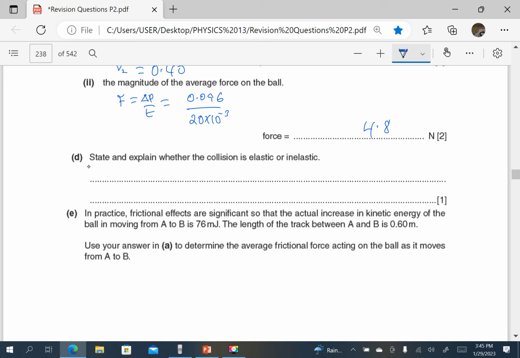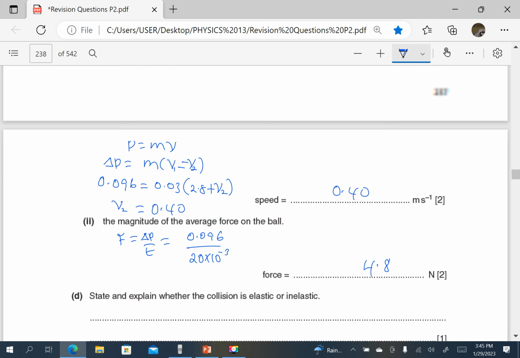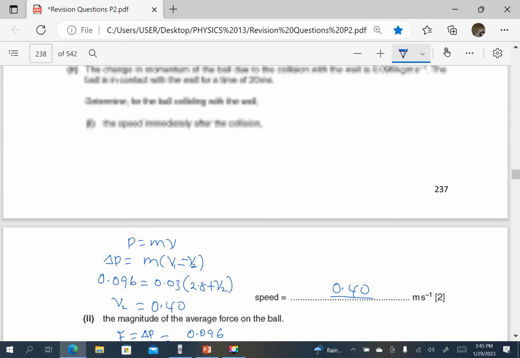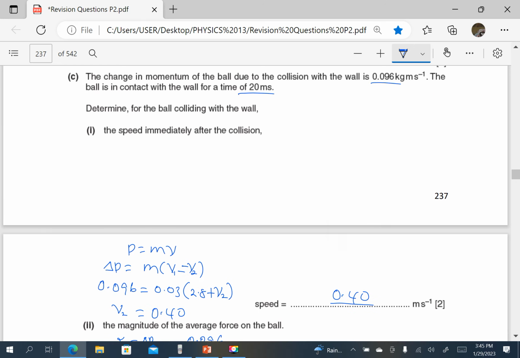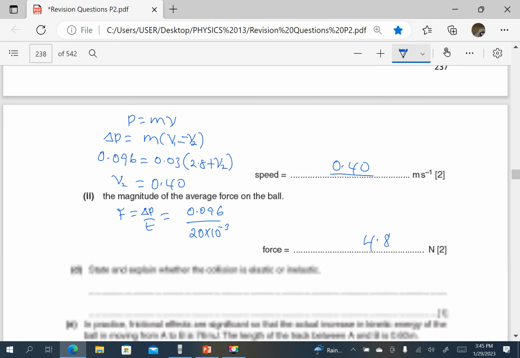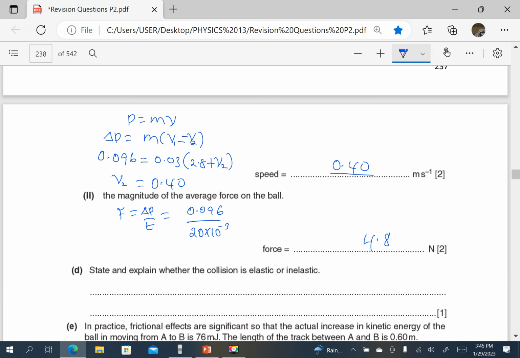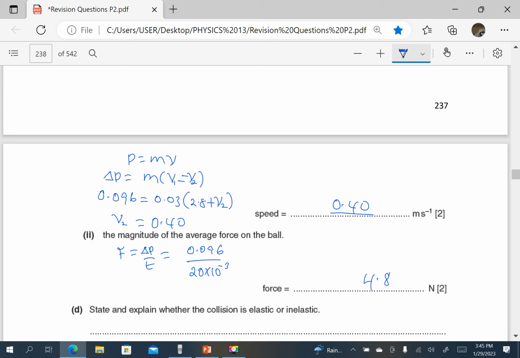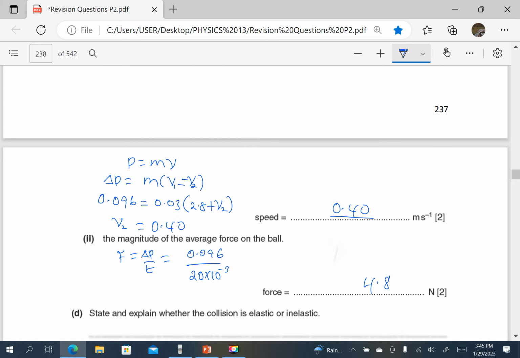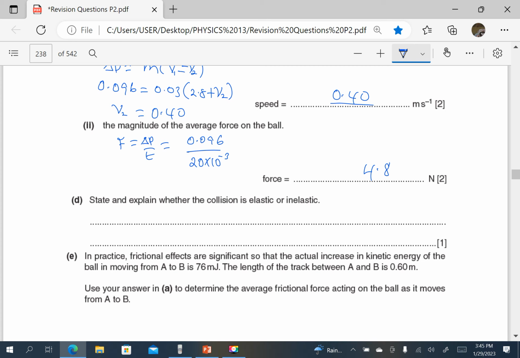State and explain whether the collision is elastic or inelastic. So we see that the speed with which it rebounds is 0.40. The speed with which it reached the wall was 2.8. So the relative speed of approach is not the same as the relative speed of separation. Remember, the wall is stationary, so the speed of the wall is 0. So the collision is inelastic. You see that the speed decreases from 2.8 to 0.4, so it means the kinetic energy decreases.